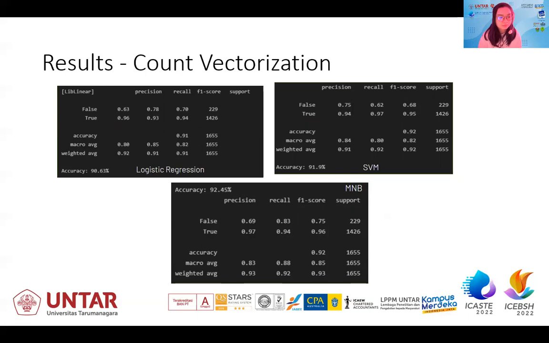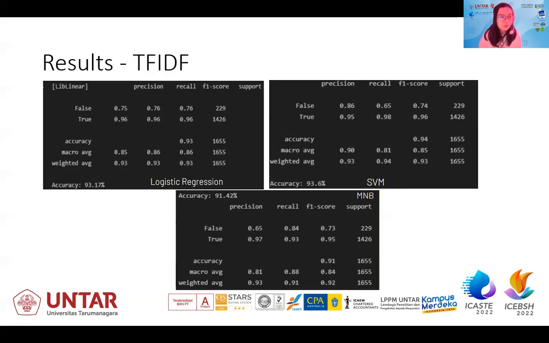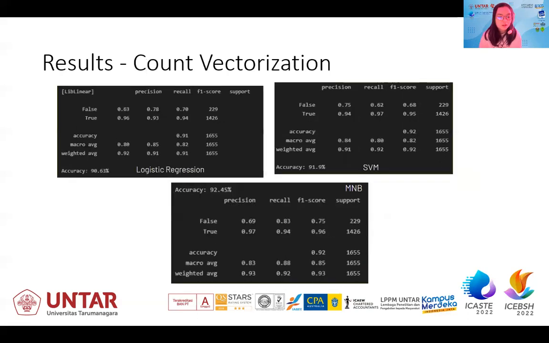But when we compare TF-IDF with count vectorization, the true F1 score is overall higher in TF-IDF. So we concluded based on this that TF-IDF is actually the better vectorizer in this case.